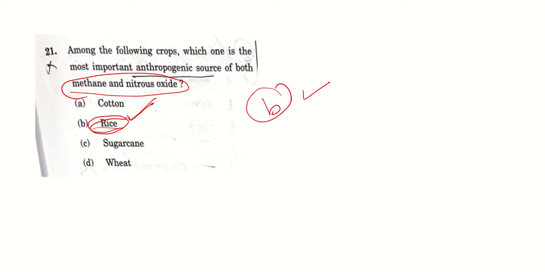The first question is related to the most anthropogenic source of both methane and nitrous oxide. See, everyone knows about methane, and you can take a guess here also, and the answer is rice. Okay, because rice requires lots of water, and it is the common and most important anthropogenic source of both methane and nitrous oxide. So here the answer will be B, that is rice.